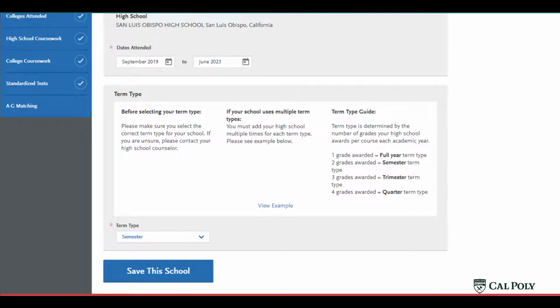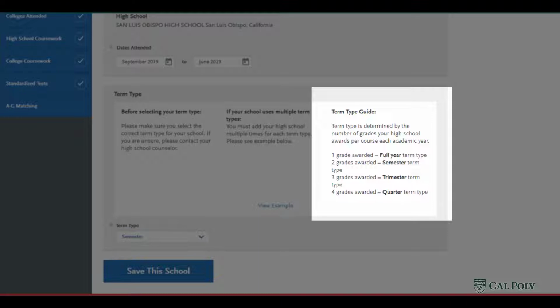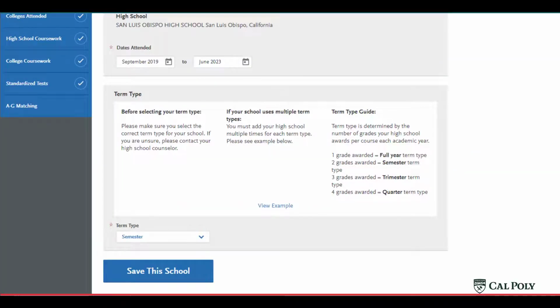Next, we're going to spend a lot of time talking about term types. This can be a very tricky thing to actually determine for your school. This year, they've added in this really handy term type guide that talks about how your term type should be determined not by how your school breaks up the year, but by how many grades you receive for a full year's worth of credit. I've gathered some examples to show you that I think might be very helpful.